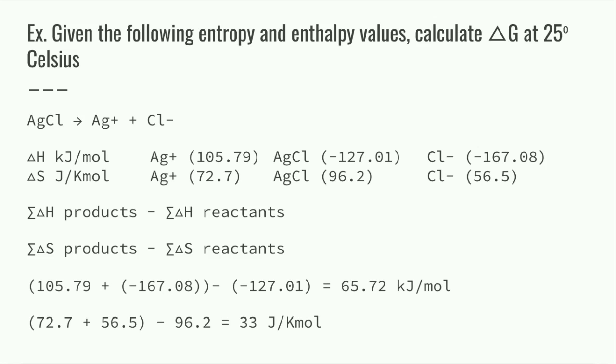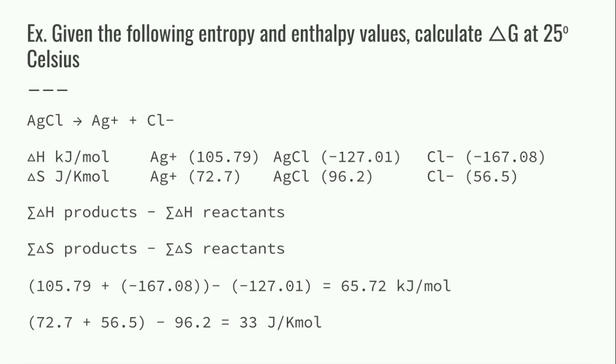Okay, so let's plug in these numbers. So we're going to take our silver ion and our chlorine ion, and we're going to add those together, keeping in mind that a negative value needs to be included. You can add parentheses, or you could just simply change it to subtraction. Either works. So 105.79 minus 167.08 plus 127.01 is going to be equal to 65.72 kilojoules per mole. And now we look at our entropy. That's going to be 72.7 plus 56.5 minus 96.2, and that's going to be 33 joules per Kelvin mole.